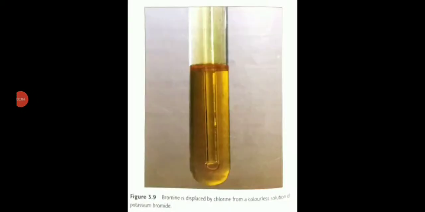We have discussed the displacement reaction of halogens. So here is figure 3.9. You can see the bromine is displaced by chlorine from KBr, and I have already discussed that the colorless solution turns yellow color. It means bromine is displaced. So after the reaction you can see the change in color. The color looks like this test tube.